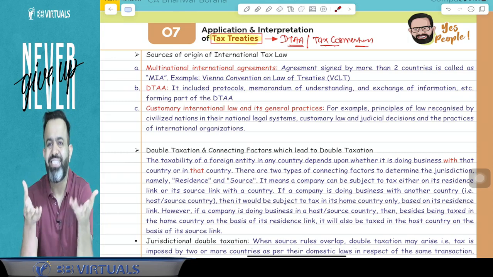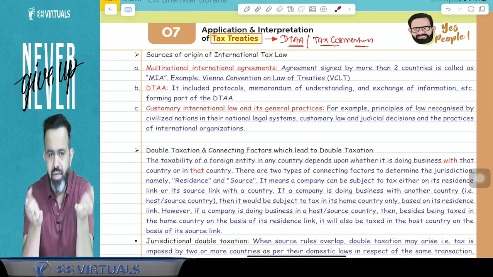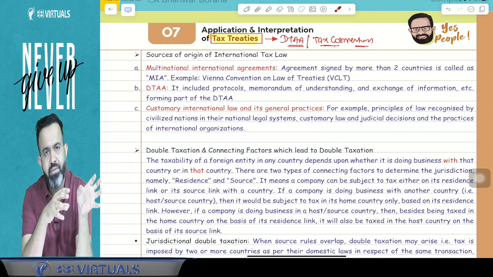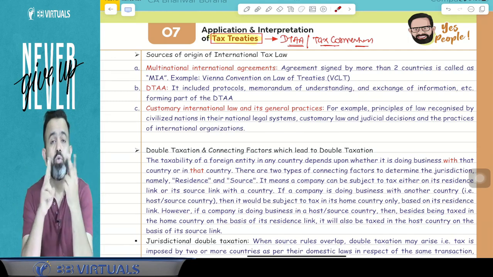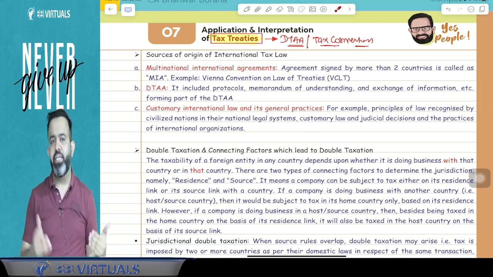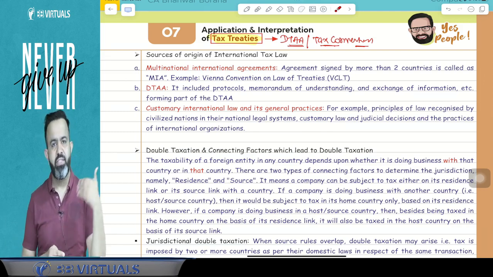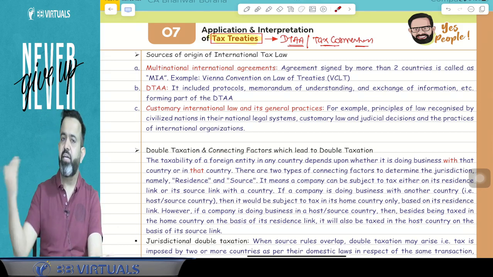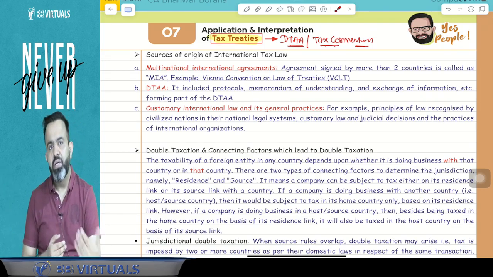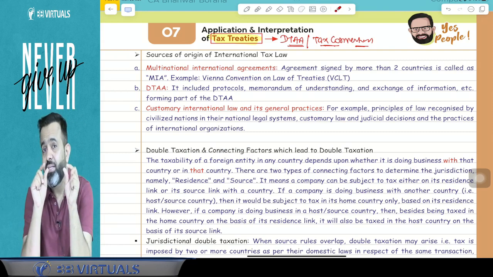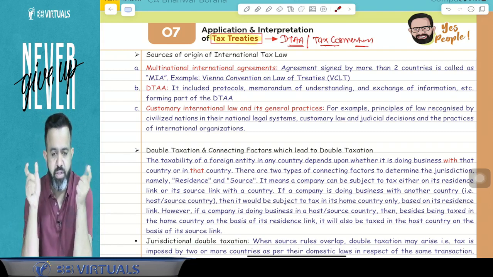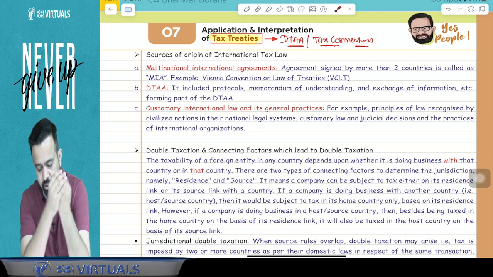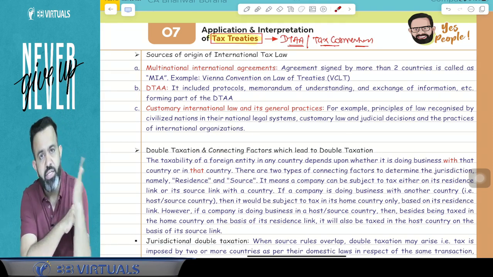Interpretation means how to understand that, because many times there may be a possibility that one treaty is written in one language and also in another language. Suppose the India-China treaty, we have signed in two languages. One is English, and the second is the Chinese language. And suppose in both the languages there is some difference. Then what will happen? That we are going to understand in this particular topic. So, application and interpretation of tax treaty.